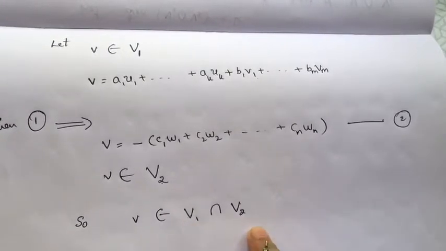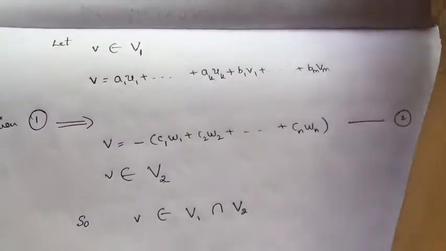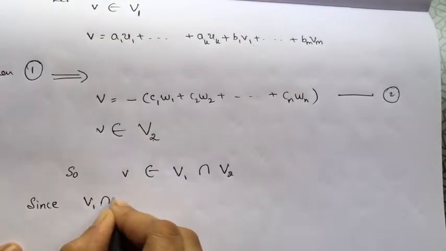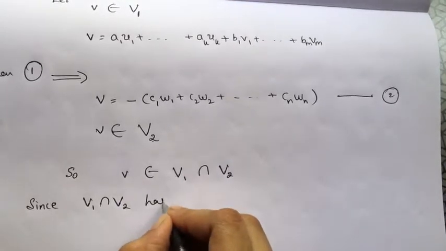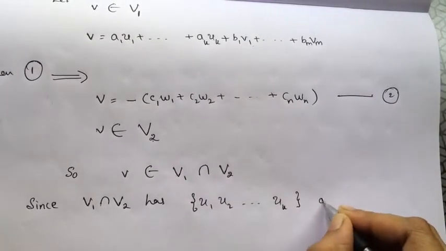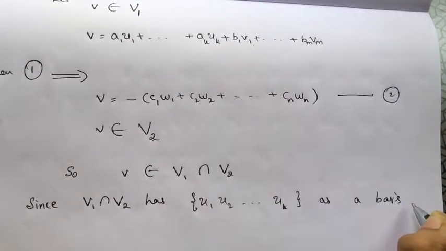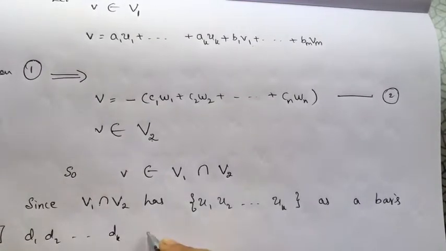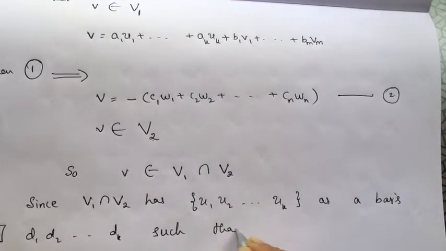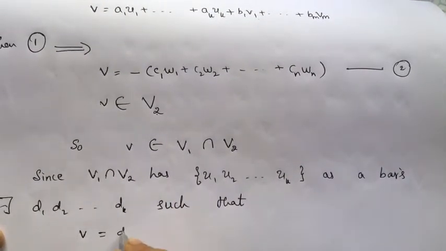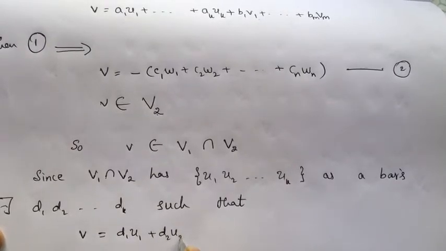Since V1 intersection V2 has u1, u2, ..., uk as a basis, there exist scalars d1, d2, ..., dk such that this vector v is nothing but d1 u1 + d2 u2 + ... + dk uk.